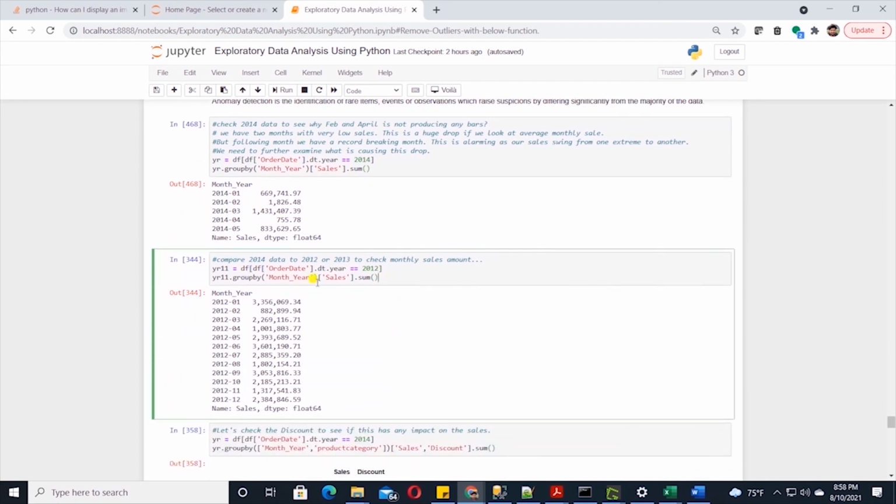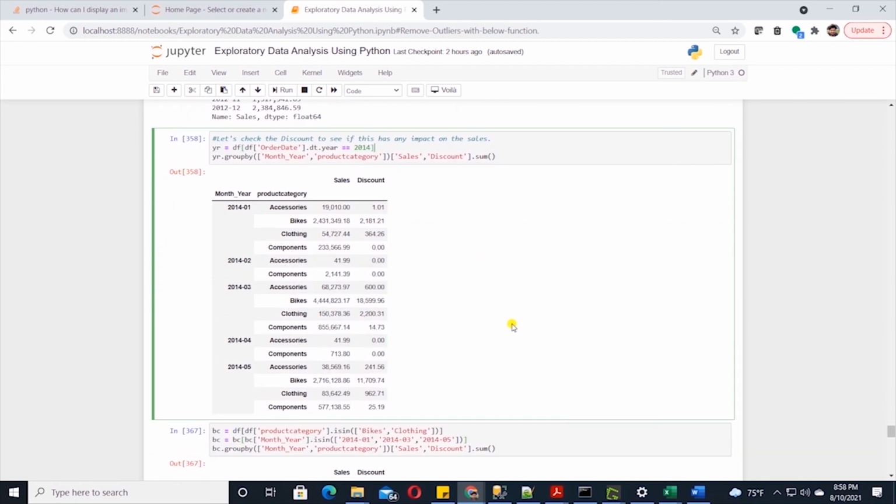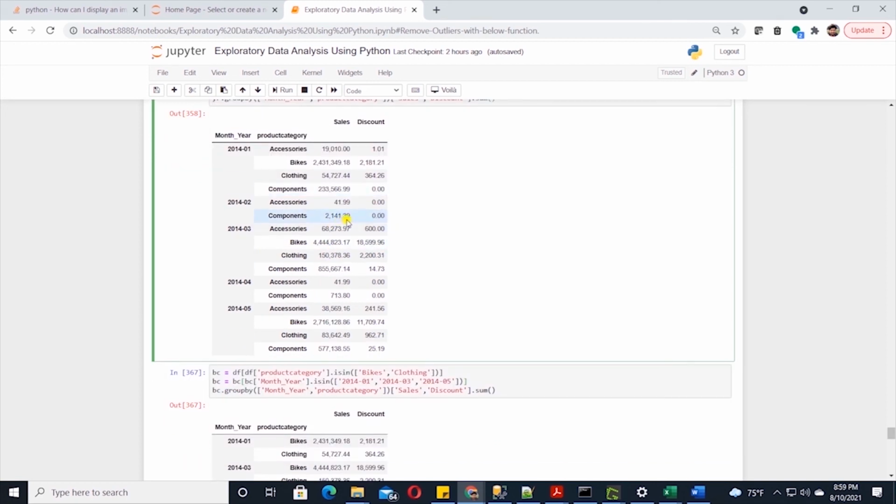We can check the other years to see if there's a trend like this. 2012 presents a consistent sales image. So we move on to check 2014 sales and discount per category. This group data frame tells us we have done very well in Jan, and the bulk of the sales is made up by the bikes category, and we offer a discount in this month. However, in Feb, there is no discount offered, and strangely, we didn't sell any bikes. Same is the case in April.